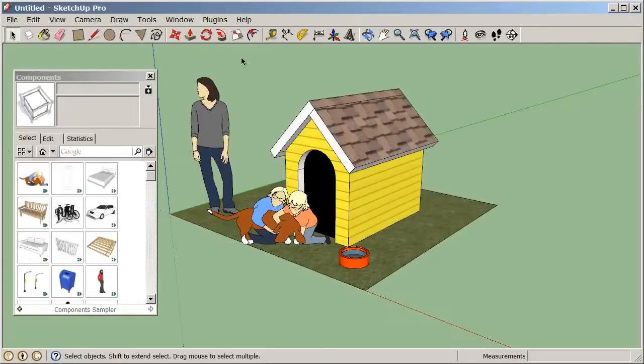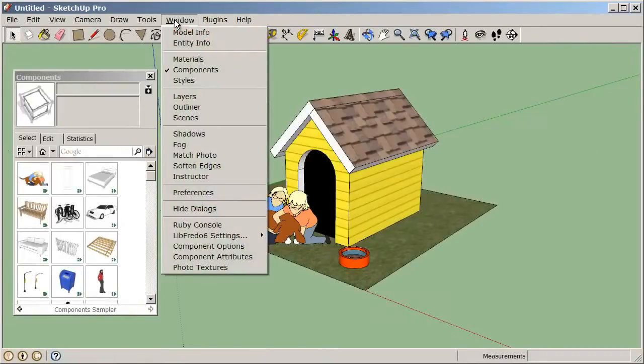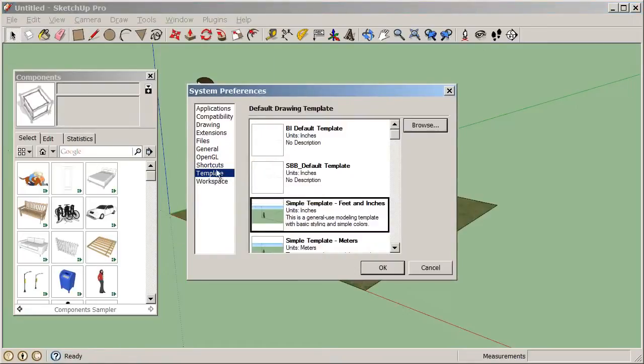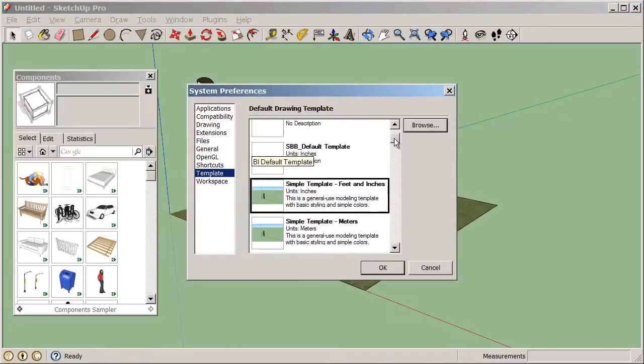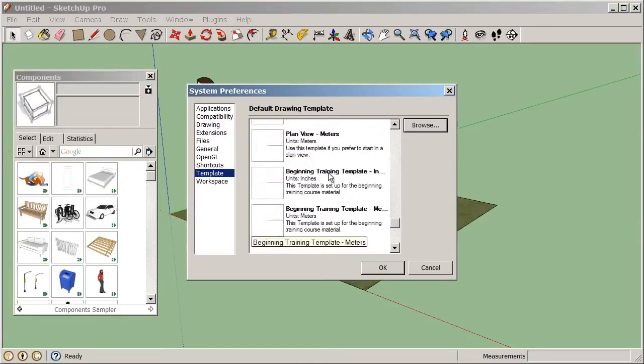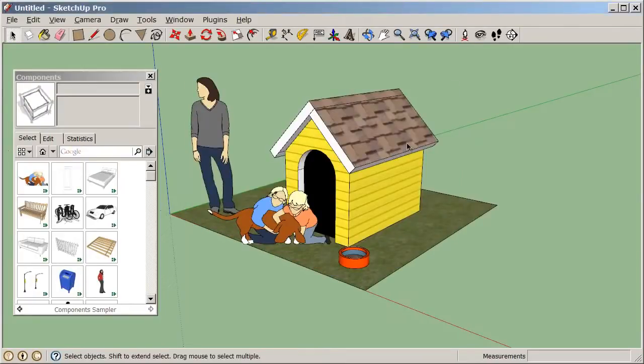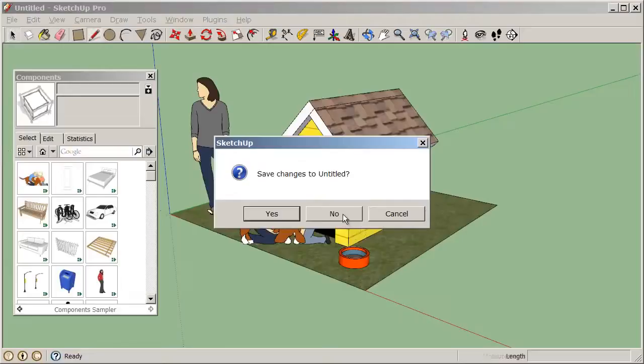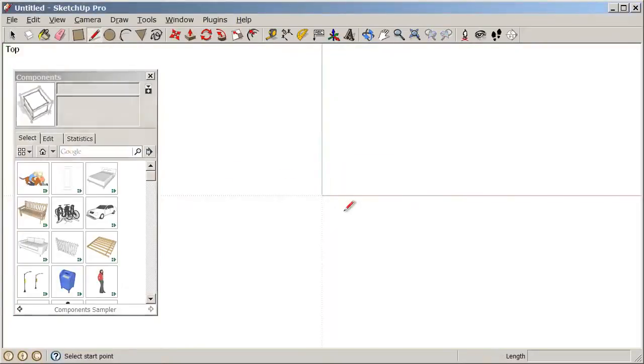First, let's go to our System Preferences dialog box under Window, Preferences. If you're on a Mac, this is going to be under SketchUp Preferences. Go to your Template tab at the left-hand side, and let's scroll all the way down to the bottom and choose the second one from the bottom, Beginning Training Template, Inches. Highlight this, and if you're on a PC, click on OK, and if you're on a Mac, you can just close that window. Next, in order to see that template, we need to start a new document under File, New. And we don't need to save any of these changes necessarily.